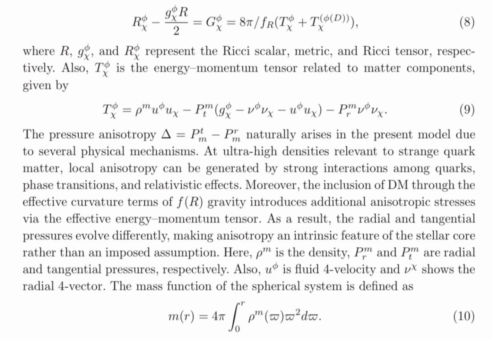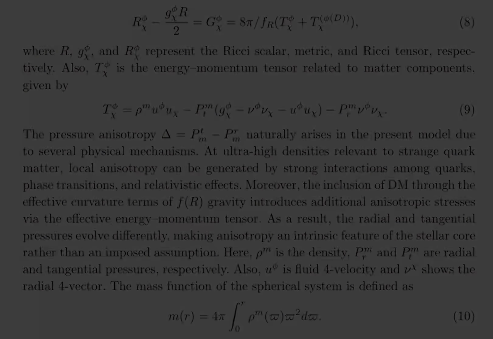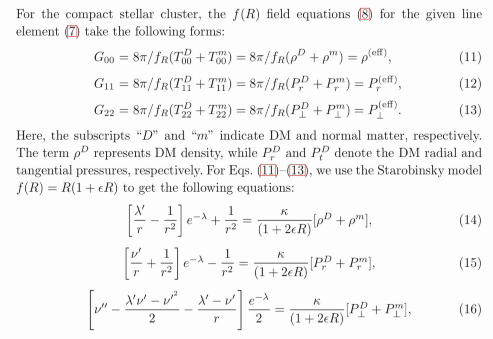The key point is that, since the ordinary matter and dark matter contributions are treated together, we express the G00, G11, and G22 components, equations 11 through 13, in terms of effective quantities, namely ρ effective, pr effective, and pt effective. This framework underlies the physical results we present next.